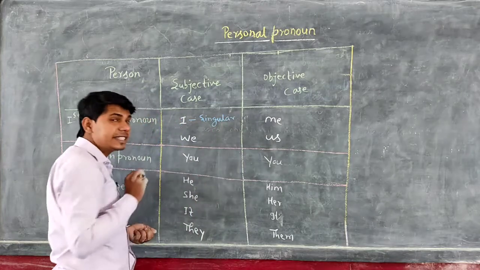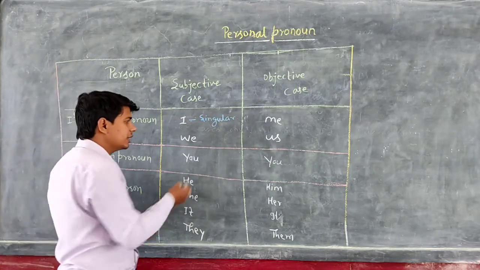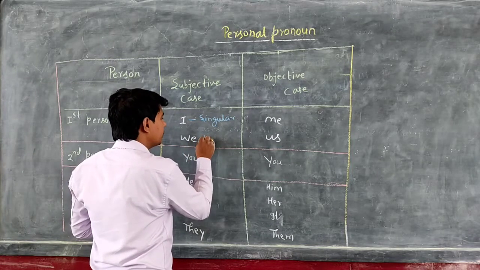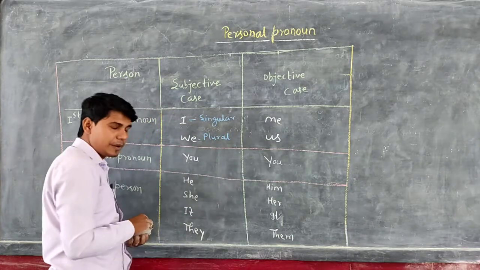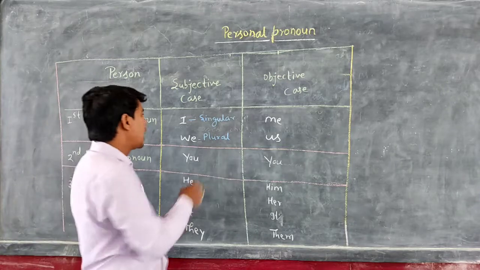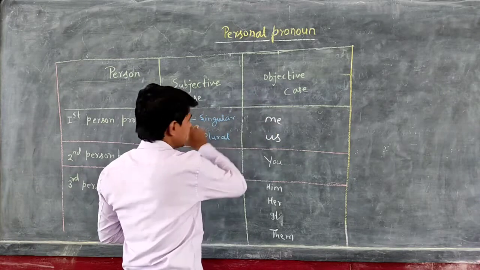If I is singular, then what is the plural of I? We. Yes, we is the plural of I. I is the subjective case, and me is the objective case.